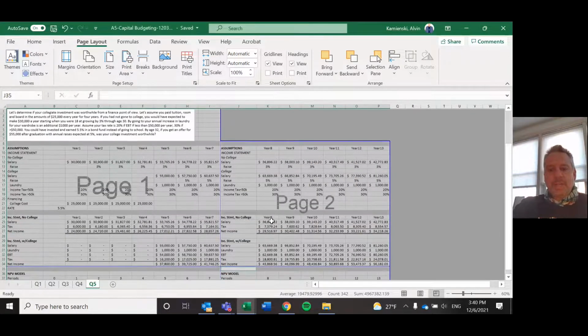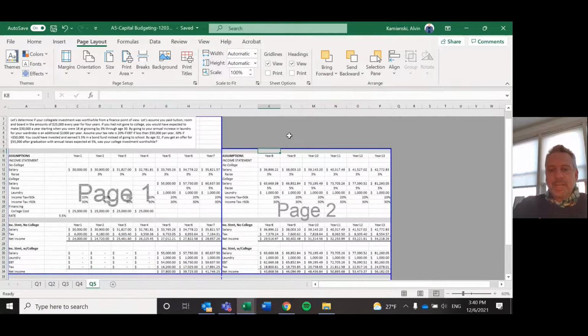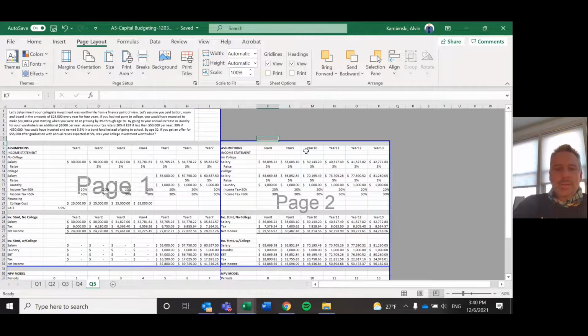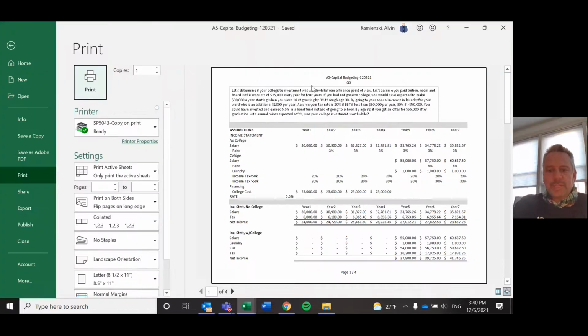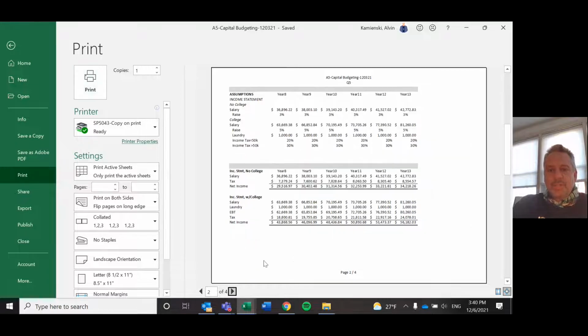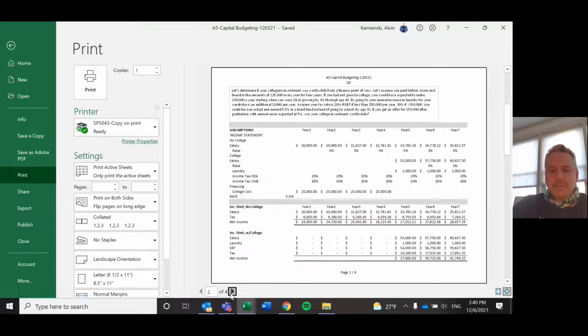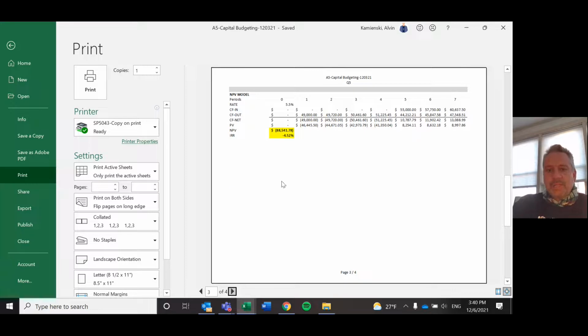Notice it gave me 4 pages still, but it put this gray area in and took the white out, so that if I make it normal view and I print preview it, let's see, I've got my headers and my footers. When I go to page 2, no dead space anymore, everything nicely labeled. There is a gap there because of not having any information here, but I'm not overly bothered by that. Page 3, I've got my NPV model, and then page 4, a nicely labeled finish.